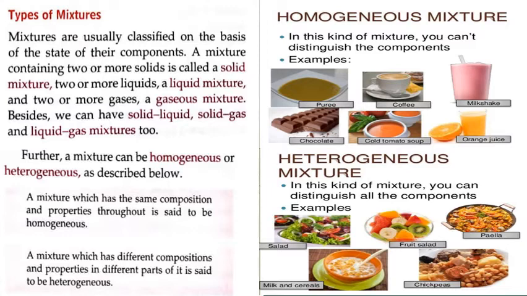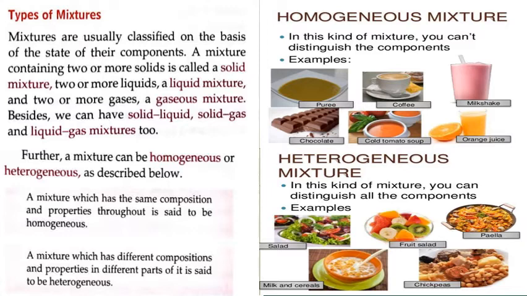A mixture which has the same composition and properties throughout is said to be homogeneous. This you have studied in 7th class also, right? So I am hoping that you are clear with homogeneous and heterogeneous mixtures. For your reference, I have attached images also on the right side. You can go through them. So what is a homogeneous mixture? A mixture which has the same composition and properties throughout is said to be homogeneous. Like you can see a milkshake, right? Even if you take 1 spoon from any part of it, it will taste the same because it is spread all over. It has the same composition throughout.